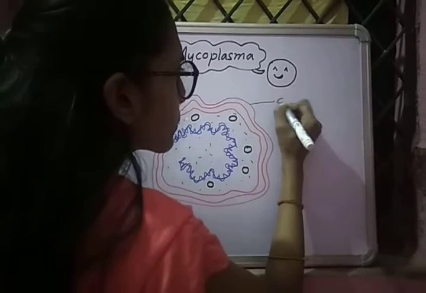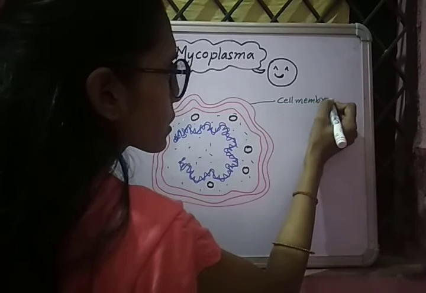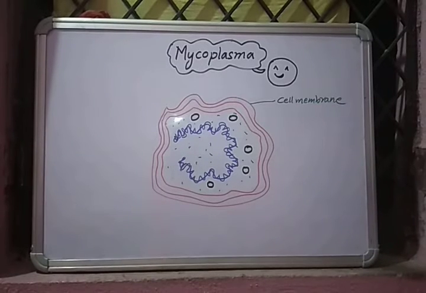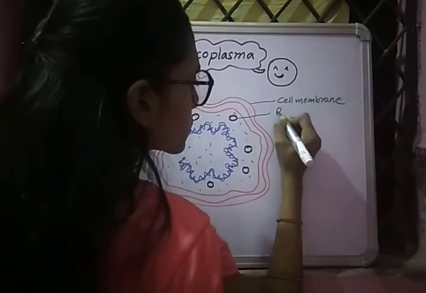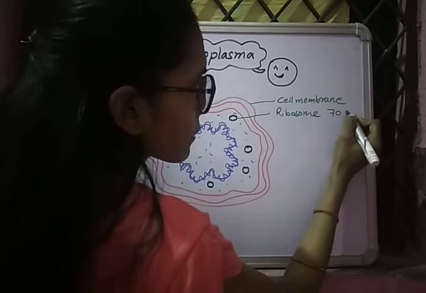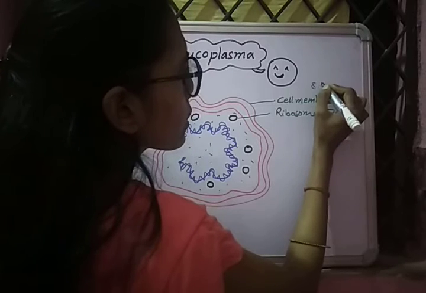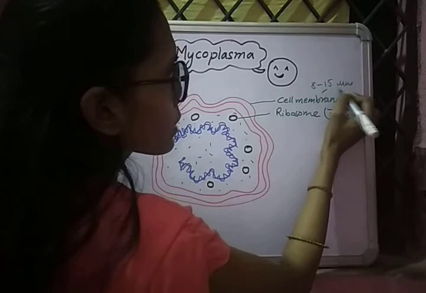So it's cell membrane, its ribosome, 70S type, and it is 8 to 15 micron thick.